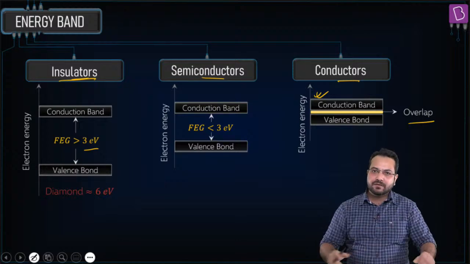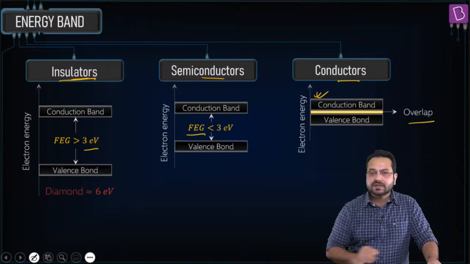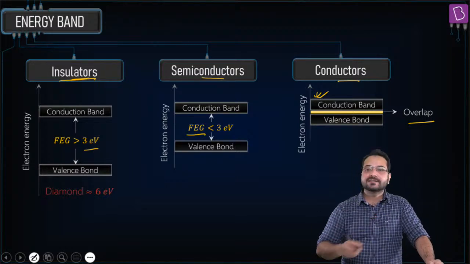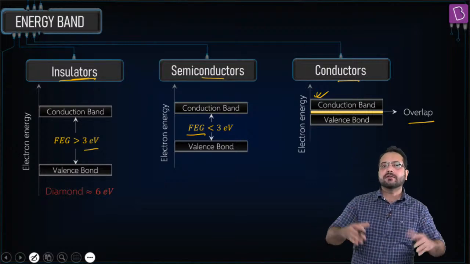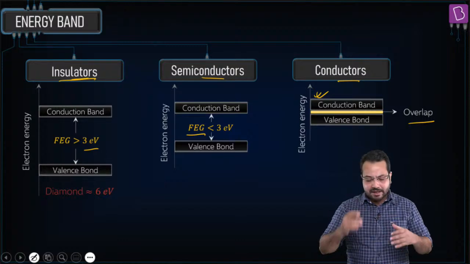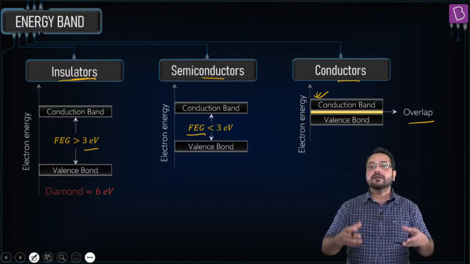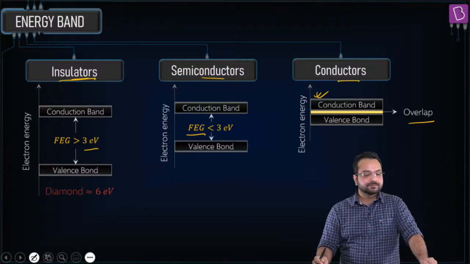And then in between we have semiconductors. For semiconductors, the forbidden energy gap is less than 3 electron volts. If no energy is supplied, the electrons are going to sit in the valence band. But if a little amount of energy is provided, they can go into the conduction band and the conduction of the material is going to increase. Is that correct?